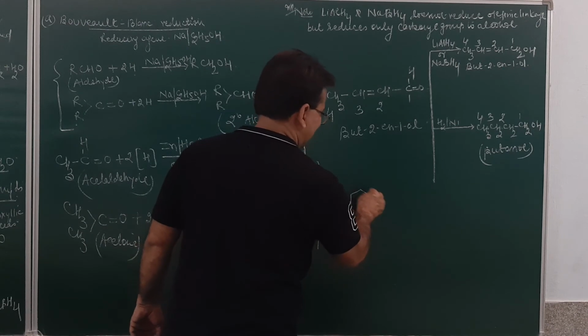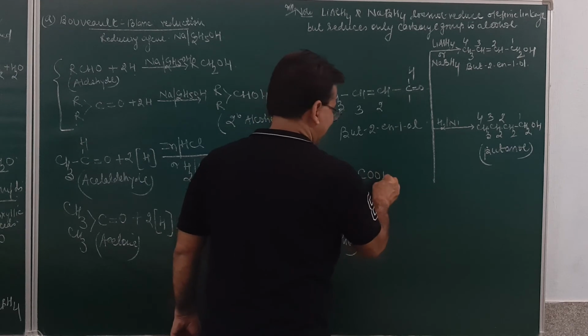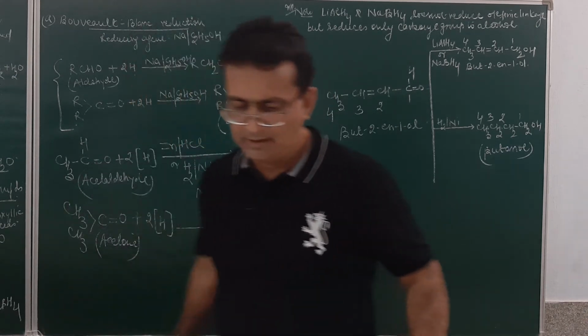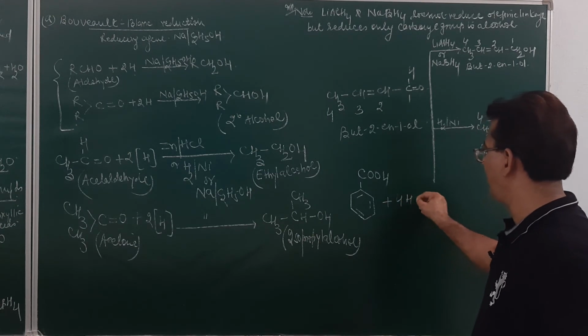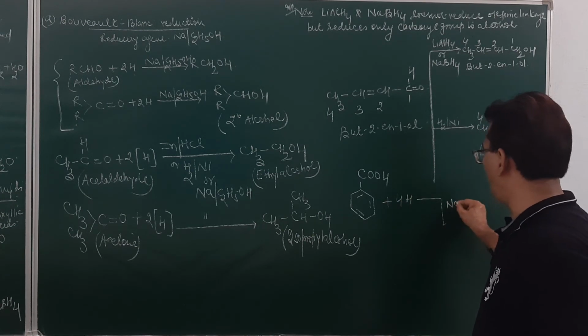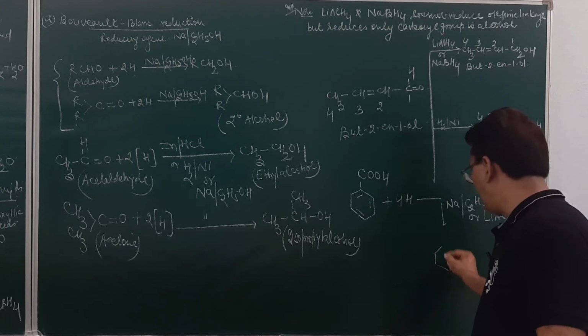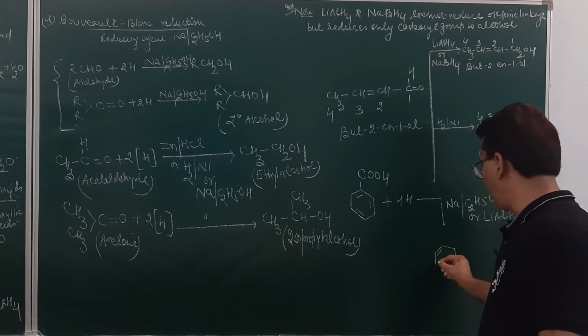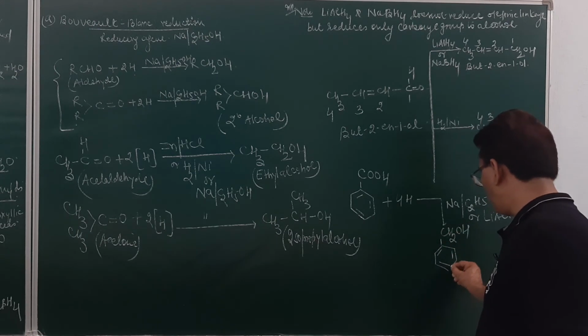If you take benzoic acid, C6H5COOH, on reduction in presence of sodium and ethyl alcohol or lithium aluminum hydride or any other, it will result in the formation of benzyl alcohol. The product obtained over here will be benzyl alcohol.